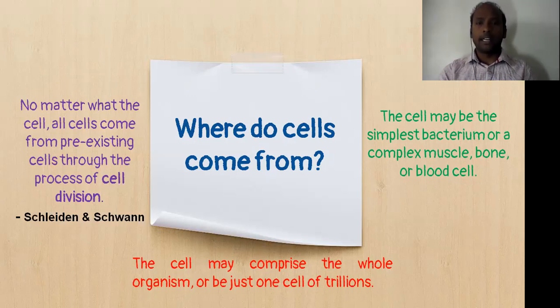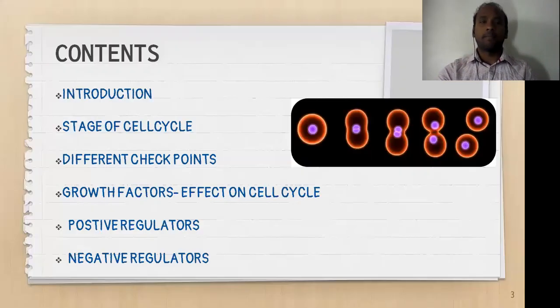If you take bacteria, we call it a single cell. But if you take humans, we call them trillions of cells that all together make up the tissues, organs, and the entire human body. So you understood where the cells come from? That is from the pre-existing cells.